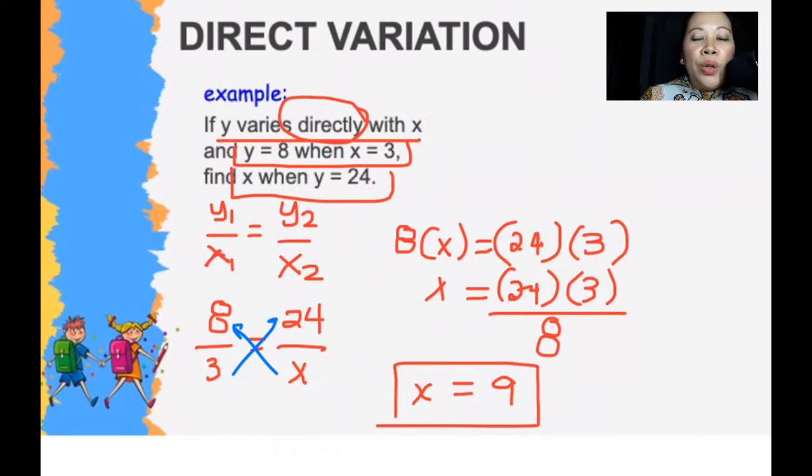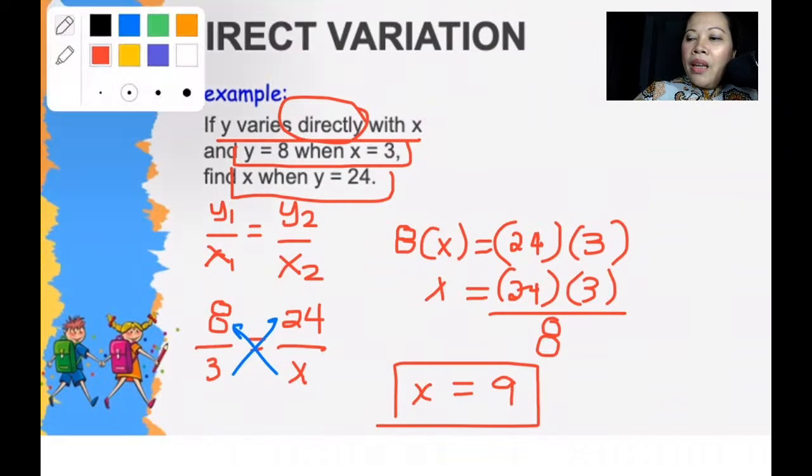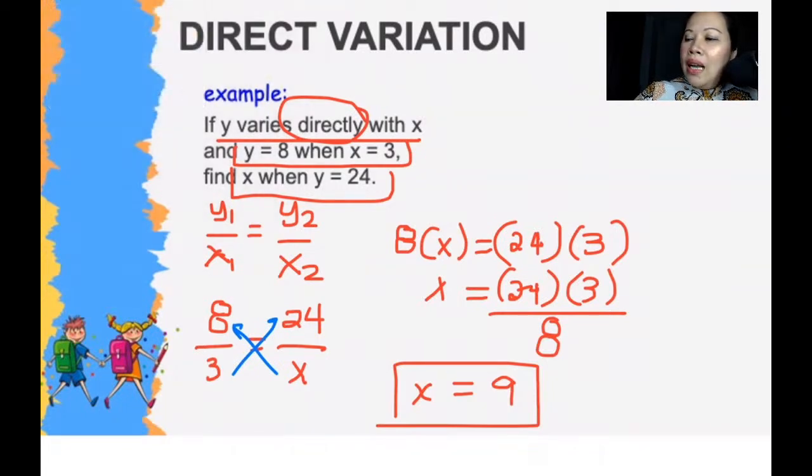Okay, so we will check if our solution is correct. If y is 8 and x is 3, and y is 24, that means we are expecting our x to be greater than 3. So yes, we are right. X is 9.